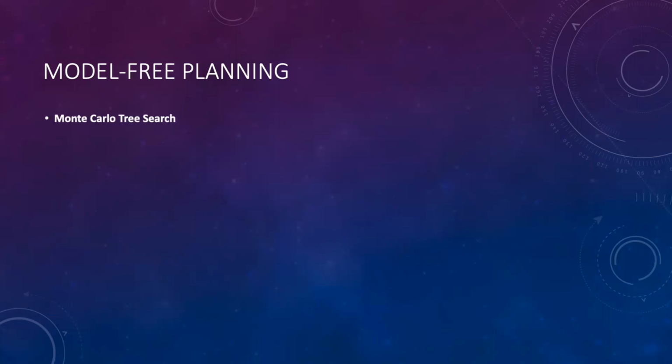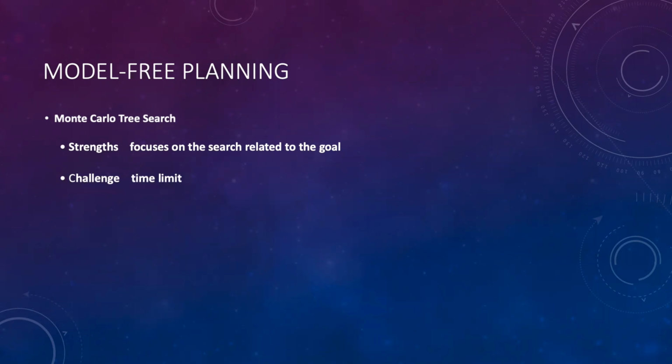Additionally, we implemented Monte Carlo tree search. The benefits of it over blind search and value iteration are that MCTS does not search all the states, but focuses on the search that relates to the goal. By simulating as many different states as possible, the optimal solution can be found. But in order to find the optimal solution, the first challenge we have to solve is how to visit more nodes in a limited time.